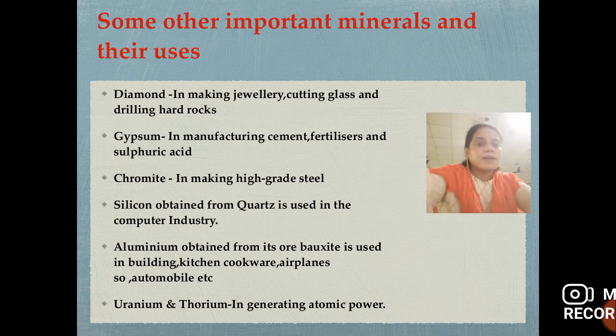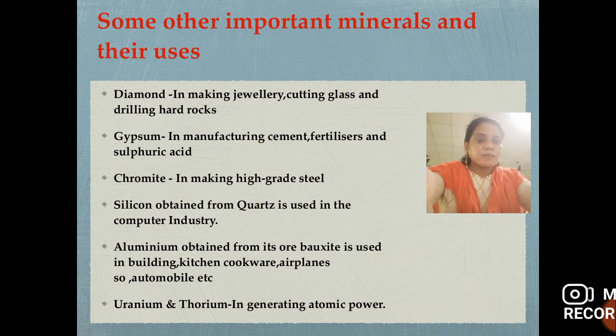Here are some other important metals and minerals and their uses. Diamond is used in making jewelry, cutting glass and drilling hard rocks. Gypsum is used in manufacturing cement, fertilizer and sulfuric acid. Chromite is used in making high grade steel. Silicon obtained from quartz is used in the computer industry.